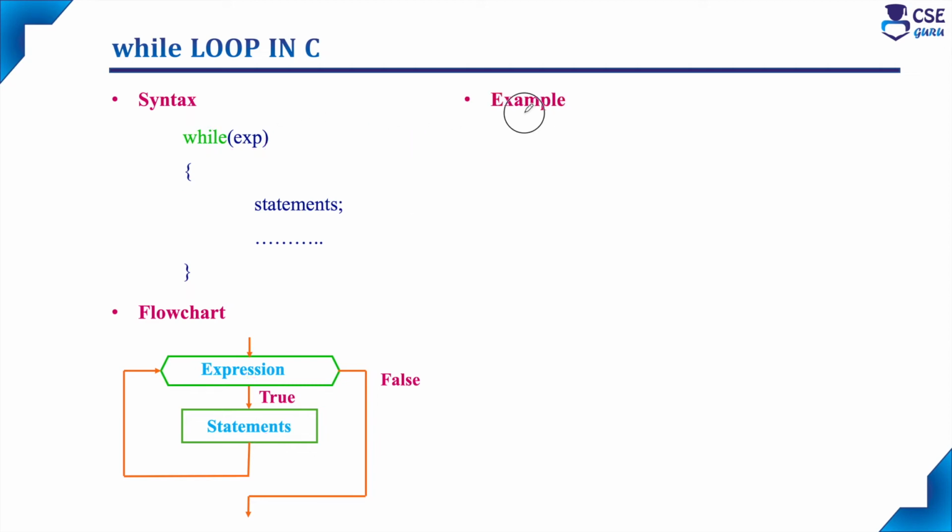Next, considering the example for the while loop, here the I value we have initialized to 1. This is the loop variable, and this is expression 1 like in the for loop. Here we have to initialize the loop variable, and we have initialized it to 1. Then the next statement: while I less than or equal to n. Here the I value will be checked with n, whether it is less than or equal to. If the condition evaluates to true, it will allow the body of the loop to execute once. That is, this statement will print the value of I.